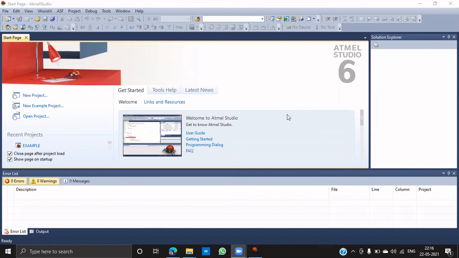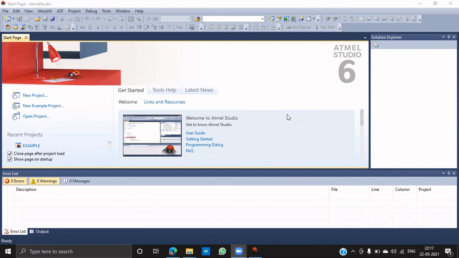So guys, now we are going to see about the tools, how it works, how it will be used. The tools are Atmel Studio and Proteus. Atmel Studio is used for compiling your codes, developing your codes, writing programs, and debugging the code. And Proteus is used for simulation of our circuits and designing the PCB layouts, right?